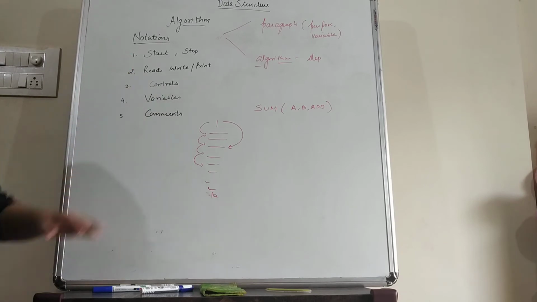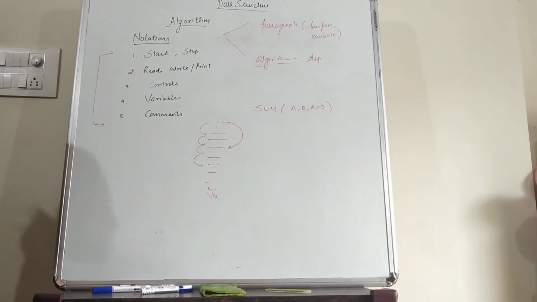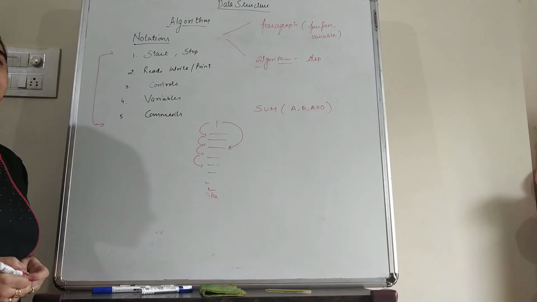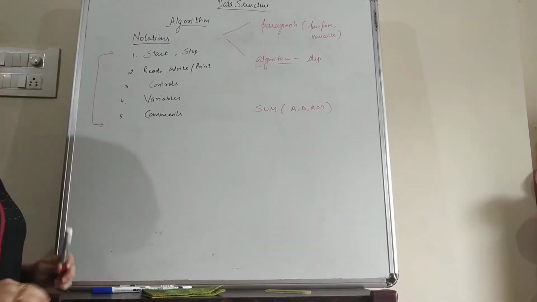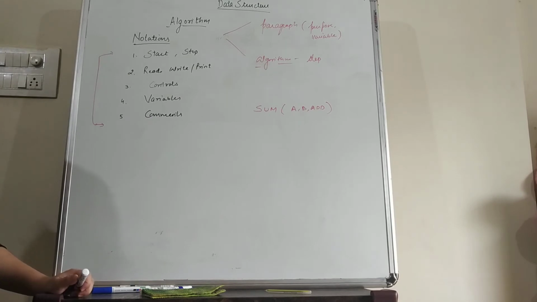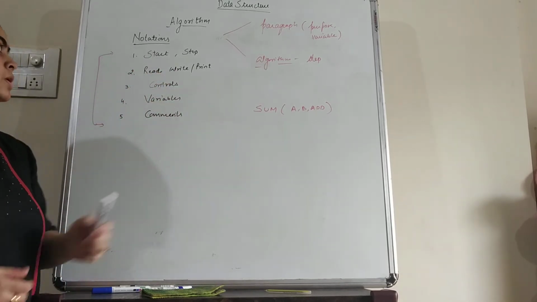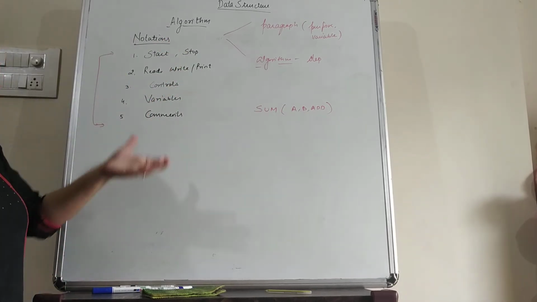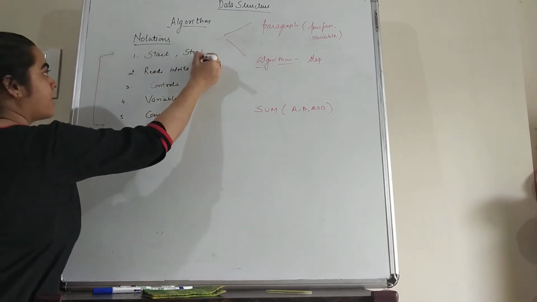So this is the algorithm. Now students, in an algorithm we have a number of notations that are used while we are writing it. That means there is certain syntax that we have to follow while writing the algorithm. First is start and stop. Every time we start writing the algorithm, we have to begin it with start, and at the end, once all the steps have been written, we have to write stop, or we can say we have to write exit.